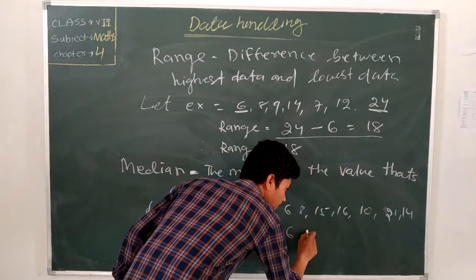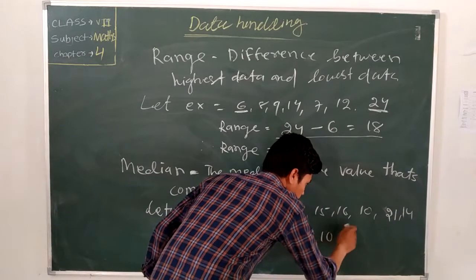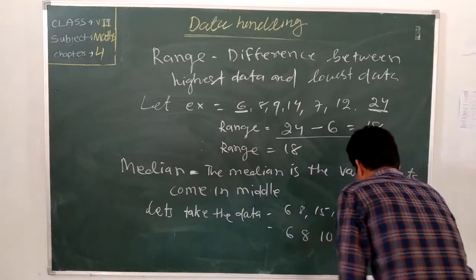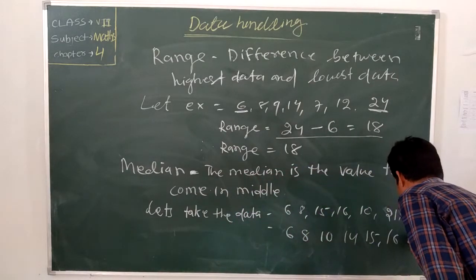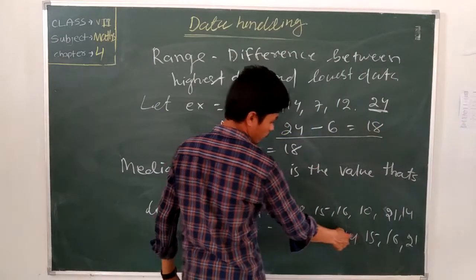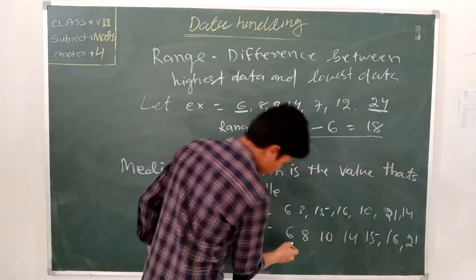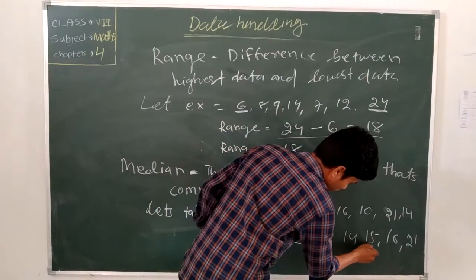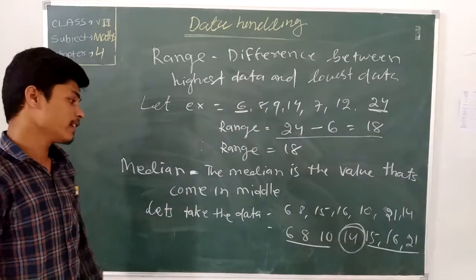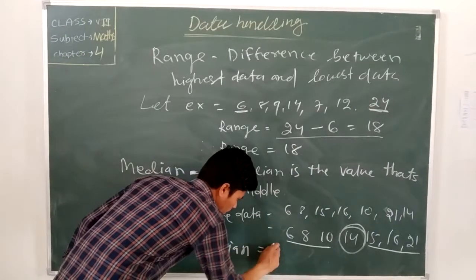6, 8, then 10, then 15, then 16, then 21. How many data are there? 1, 2, 3, 4, 5, 6, 7. Then what is the middle data? See here: from this side 6, 8, 10, and from this side 15, 16, 21. Then the middle data is 14. Then the median equals 14. Then we got the answer.